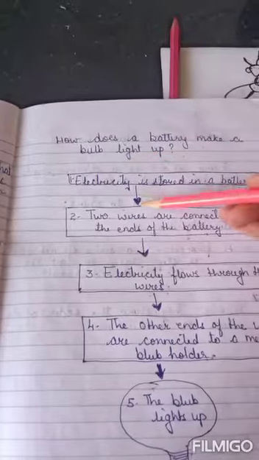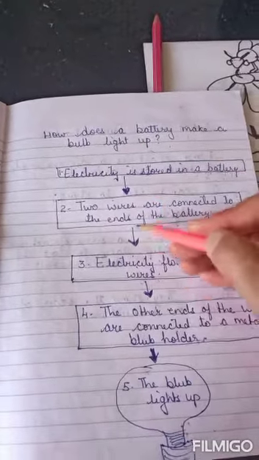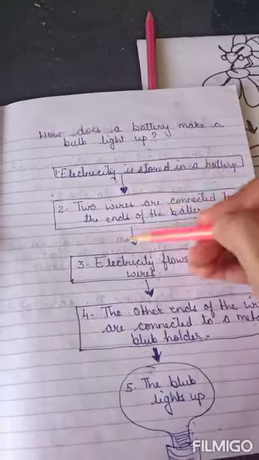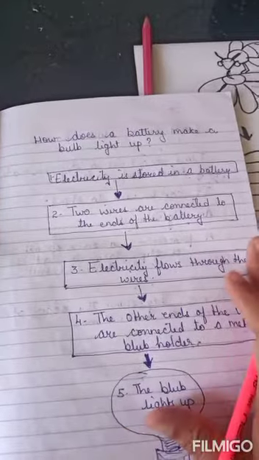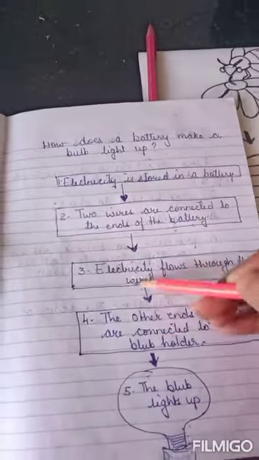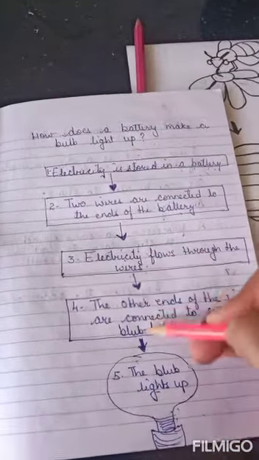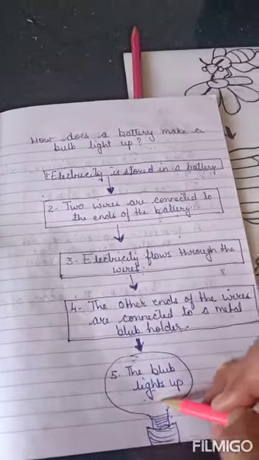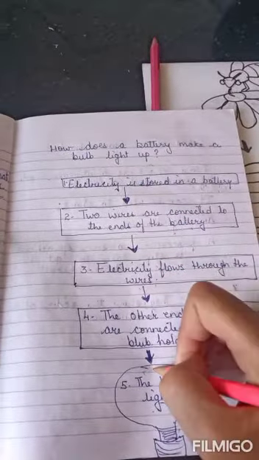So a flow chart gives you the important points. Okay, it tells you the process, nothing else. It's not explaining anything else, it's just explaining the process. And of course there's a conclusion. So if we are doing this, what happens at the last? Yes, the bulb lights up. All right, so it's telling you the process.